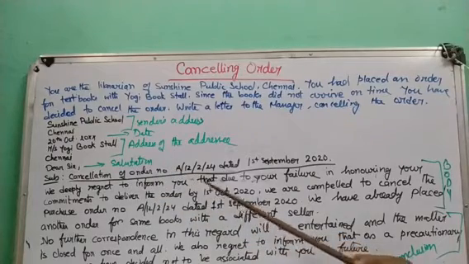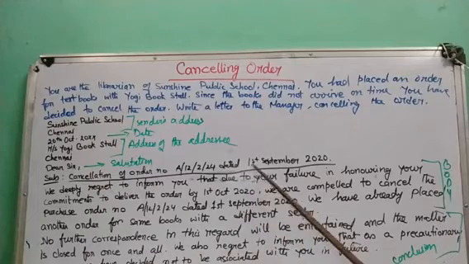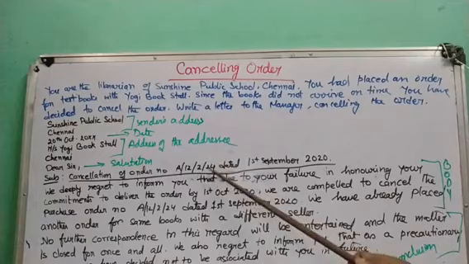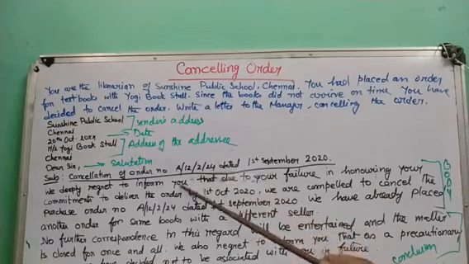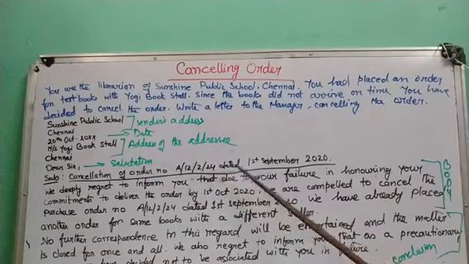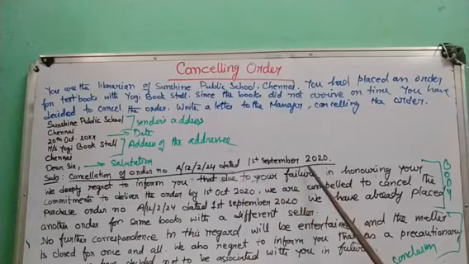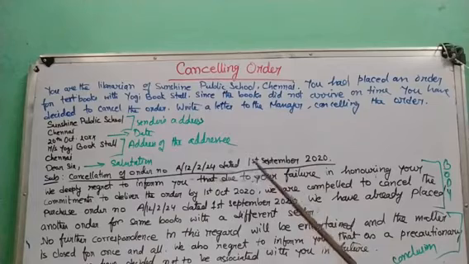Now remember one thing, while you are cancelling an order you need to provide an order number and the date on which the order was made, right? So A12 by 2 by 24, this is the order number or the bill number, dated 1st September 2020. So the order was made on 1st September 2020, and delivery was promised by 1st October. Now the letter starts. What have I written here?